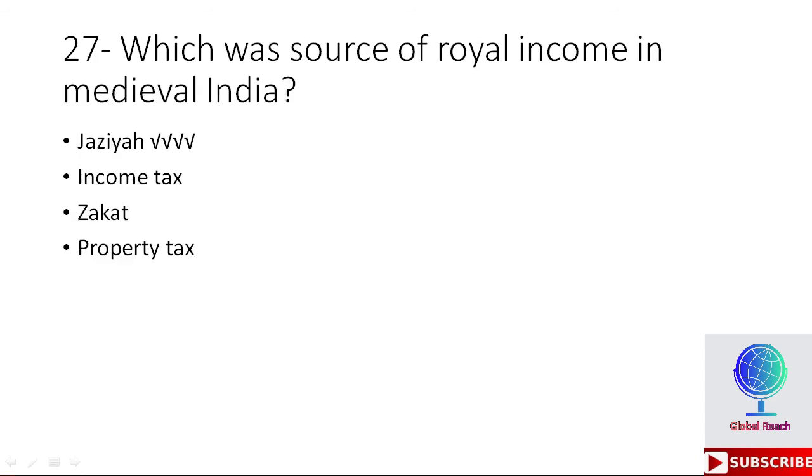Okay, 27th MCQ is, which was the source of royal income in medieval India? So the options are jizya, income tax, zakat, property tax. So the right option here is jizya. Jizya was the source of royal income in medieval India.